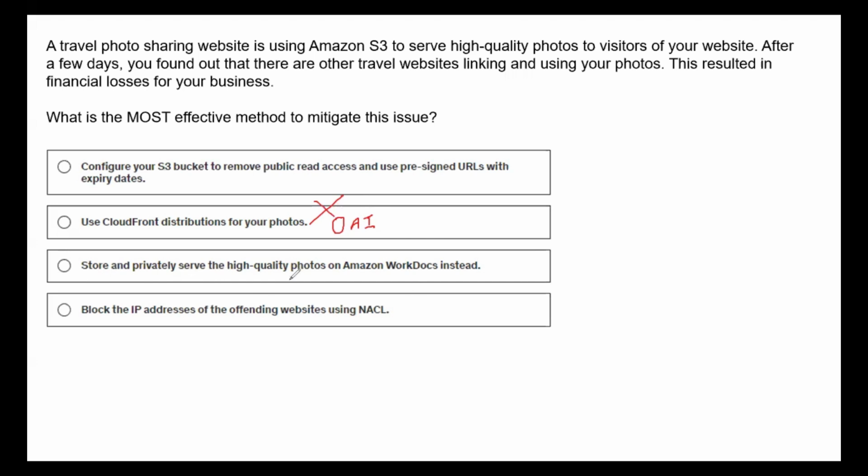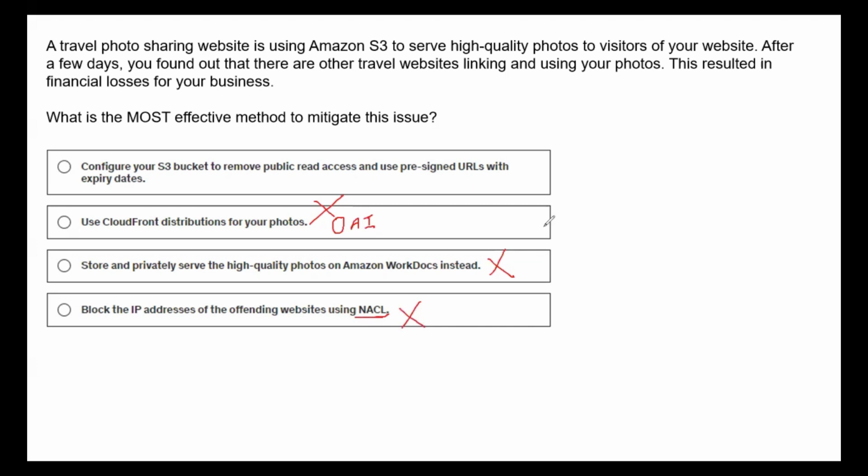Store and privately serve the high quality photos on Amazon WorkDocs instead. No, this service is not applicable for this scenario. Block the IP addresses of the offending websites using NACL. Again, NACL is typically only at the network layer. At the subnet layer, you can block the traffic, not at the application layer, right? So this is also ruled out.